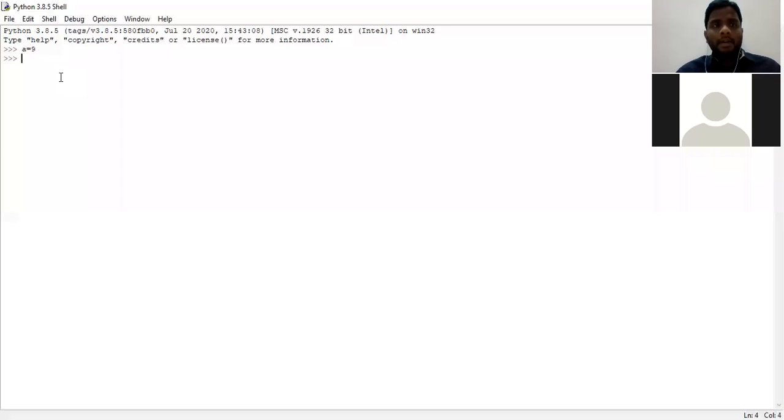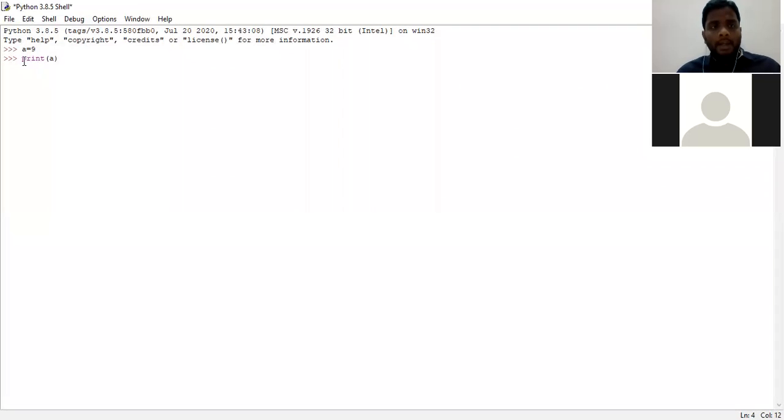Okay. Did we receive any output from the interpreter? We did not receive any sort of output from the interpreter. Actually, yesterday I told you Python is an interactive language. That means in the same page we'll be giving the input, and in the same page we'll be receiving the output. I have given a is equal to 9. That means I have given some input to the system, but I did not tell the interpreter to print the value of a.